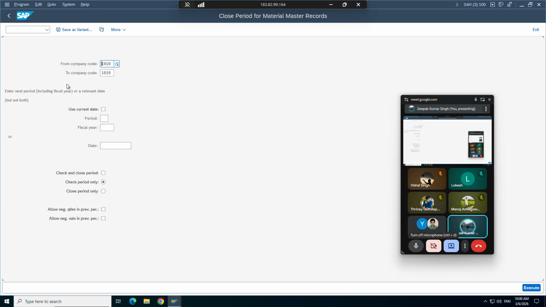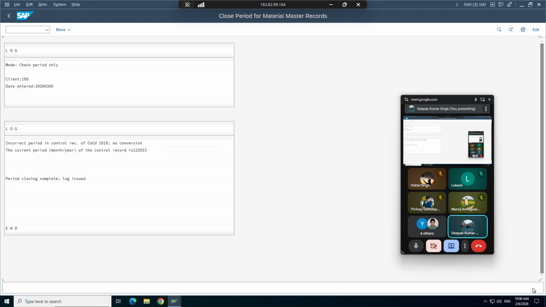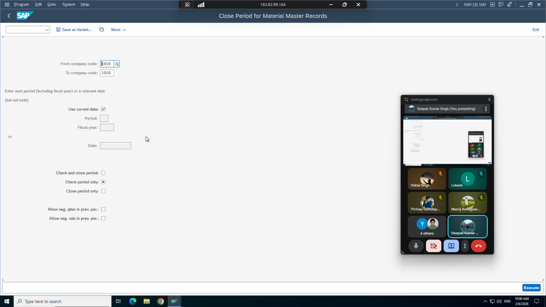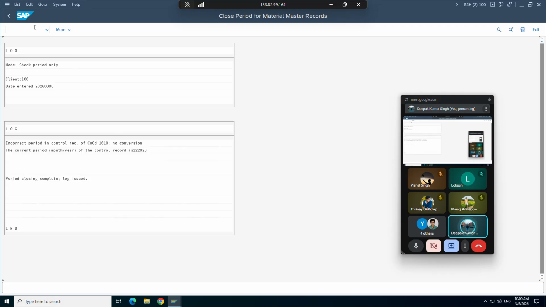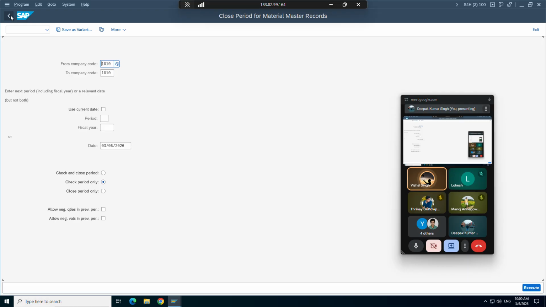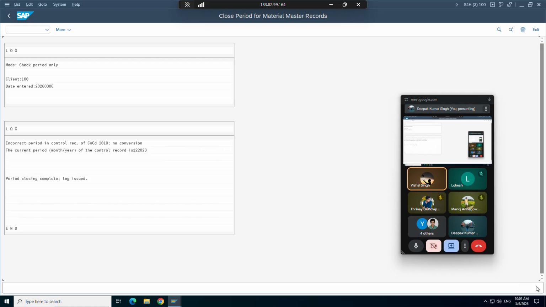okay, it's not saying anything. Why is it not showing? Check posting period, current date. It should actually show that period. Yeah, it is showing in the log. It is showing the current period. Where? The current period of the control record is 12/2023. In the second log. This one? Okay, okay, sorry.